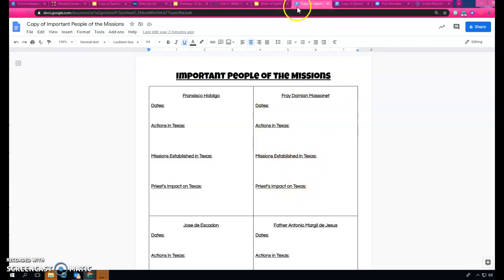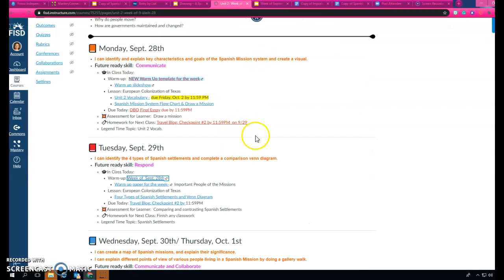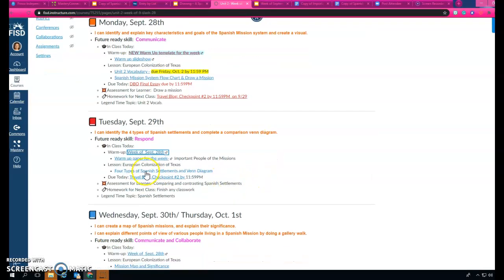Okay, after you have finished that, let's go ahead and look at our assignment for today. We're going to continue with European colonization of Texas. We're going to look at the 4 types of Spanish settlements. Now, we have talked about these yesterday, but we are going to look at them a little bit more today and then also do a comparison of these 4 different types.